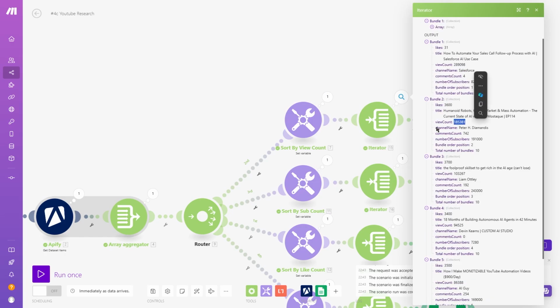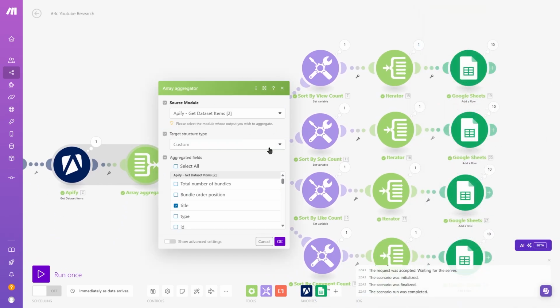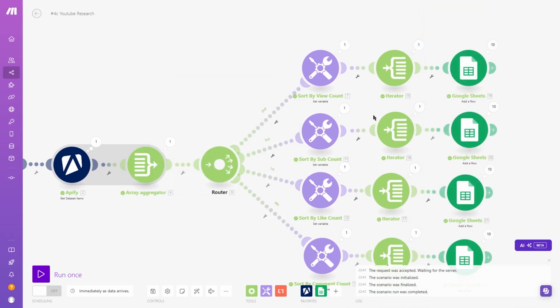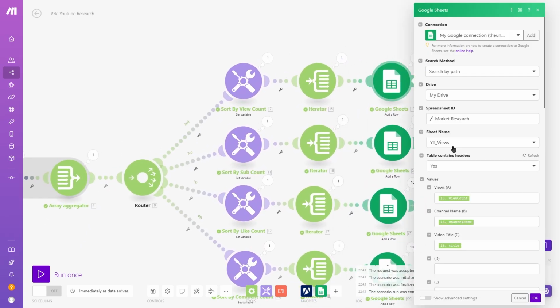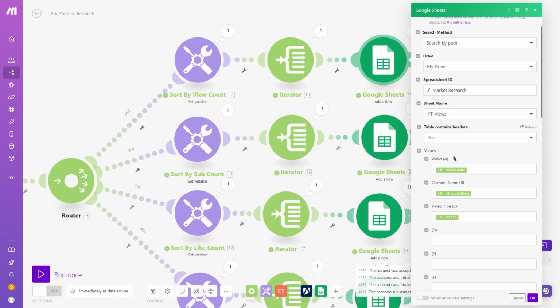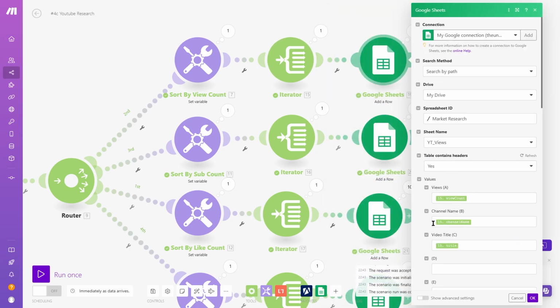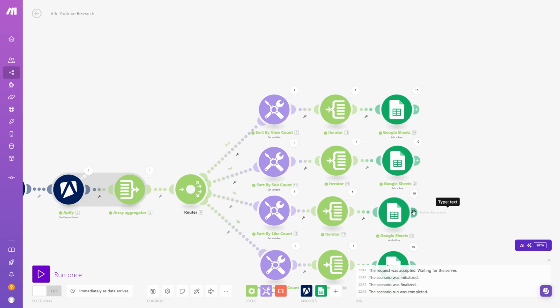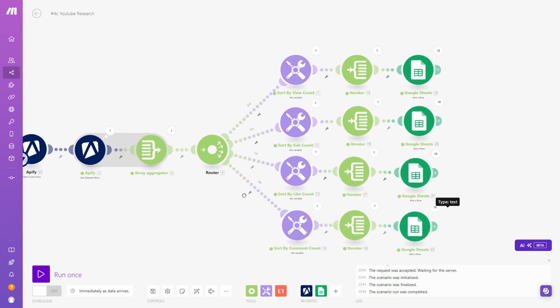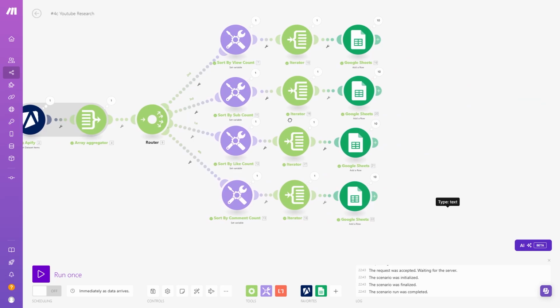Yeah, it goes down. We can call all of these parameters. I've already specified here which parameters to bring through. So it's literally as simple as creating a Google Sheet, creating the titles, and then just telling it what the populator was. So we're going to add a row, and for each of these bundles, just add the views, channel name, and title, right? And it just does that for each of the 4. So it takes all of this data, right, so much, and it just does it for us.